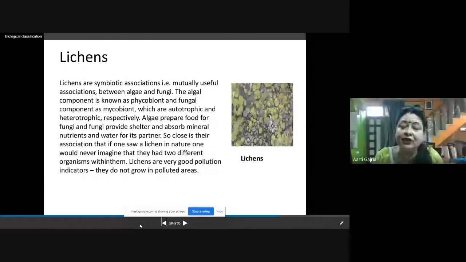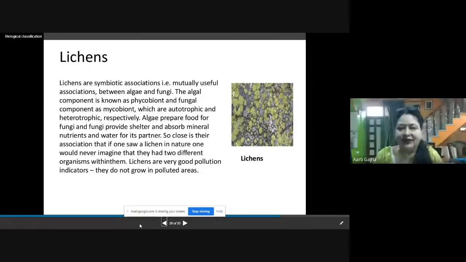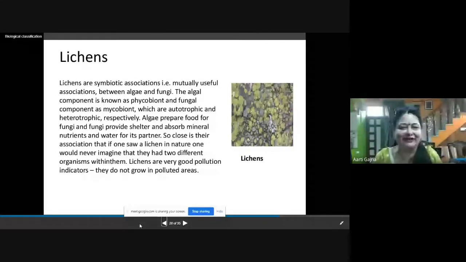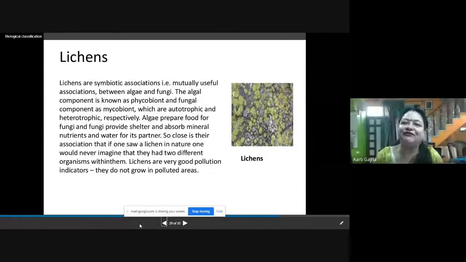And they are very good pollution indicators because they do not grow in polluted areas. So that is the specialty of lichen. We can use lichen as a pollution indicator. Wherever the lichen is growing, that means that place is free from any kind of pollution.